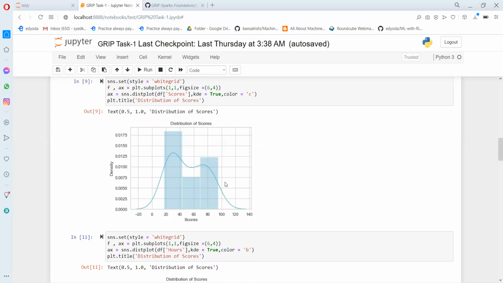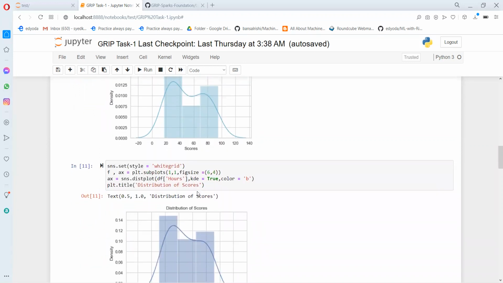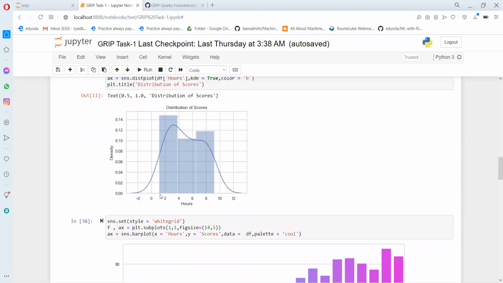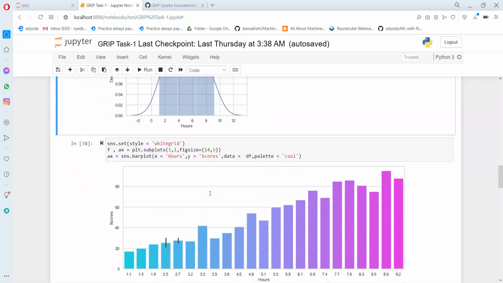So in order for our model to perform well, and to enhance our machine learning model performance, we have to remove the outliers from our data. Same I'm doing with the score. Same I'm doing with the number of hours. The hours range from 1 to 9. It is also distributed, and there are no outliers even in the number of hours.